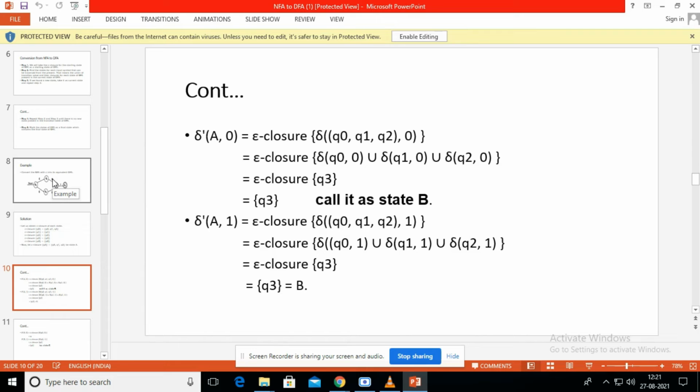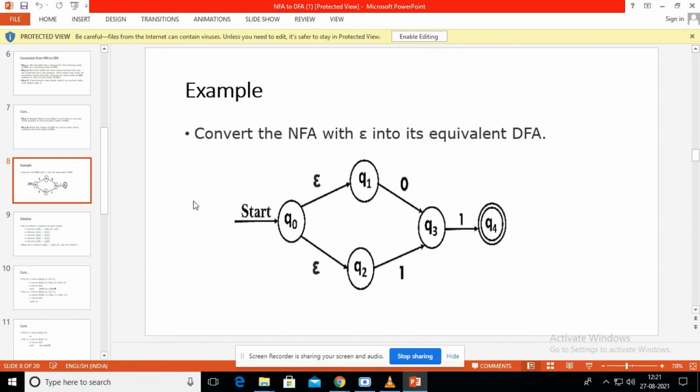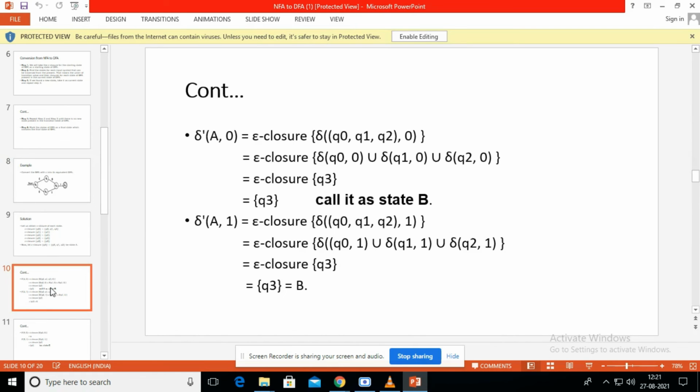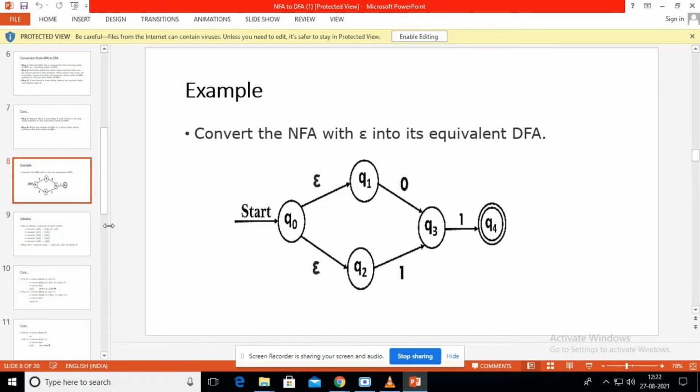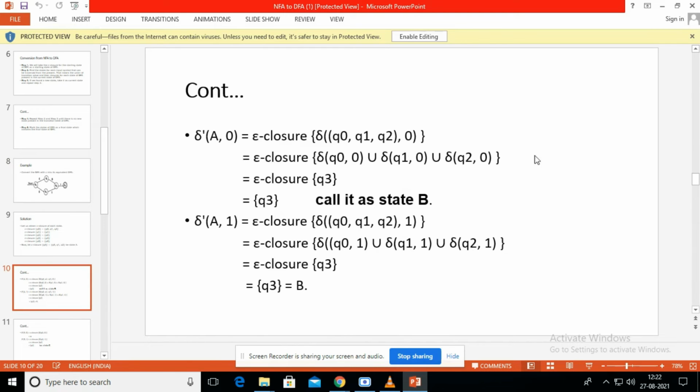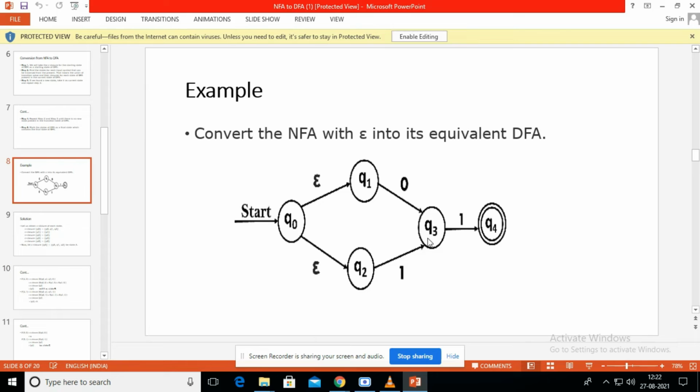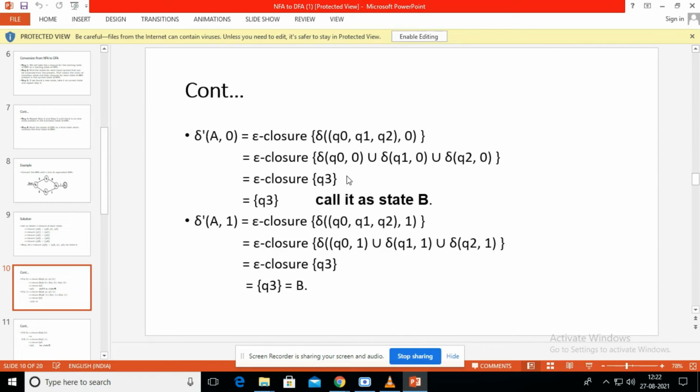Okay, from our NFA diagram you have to find the transition function. What is Q0 comma 0? Listen, what is Q0 comma 0? Null state. No new state is there, right? So next Q1 comma 0 is there. Yes, Q3 is there. So we have to write Q3. Next union delta of Q2 comma 0. Is there any state for Q2 comma 0 from our NFA diagram? No, there is no state. So epsilon closure of Q3 will be our final state.